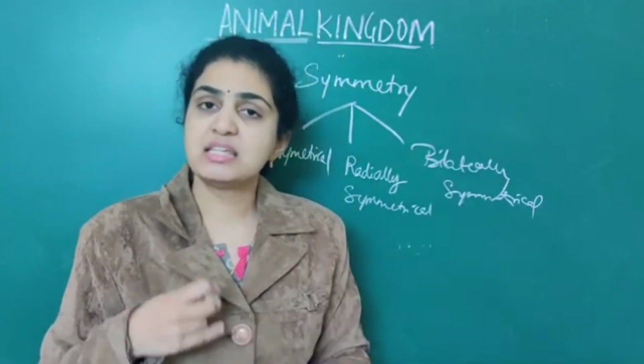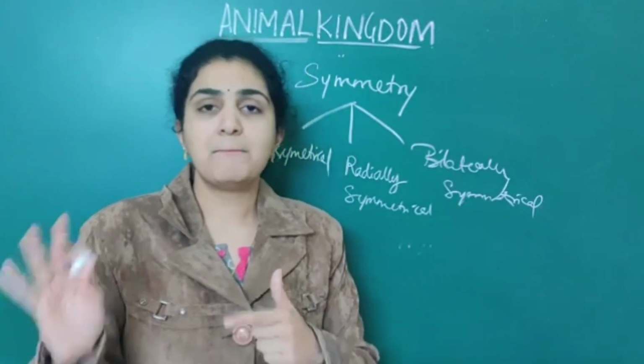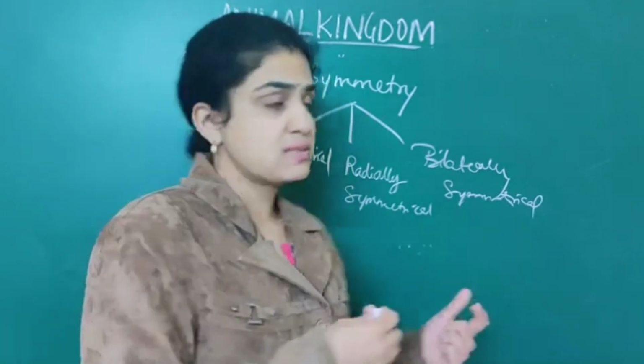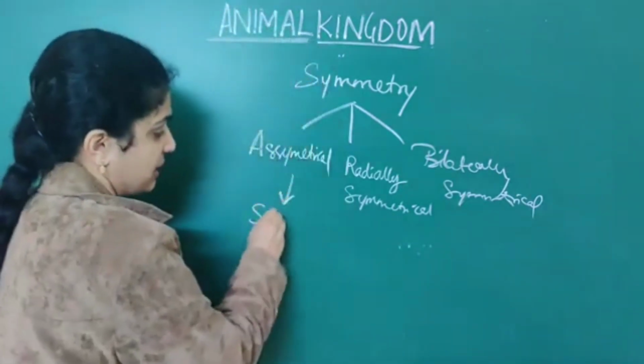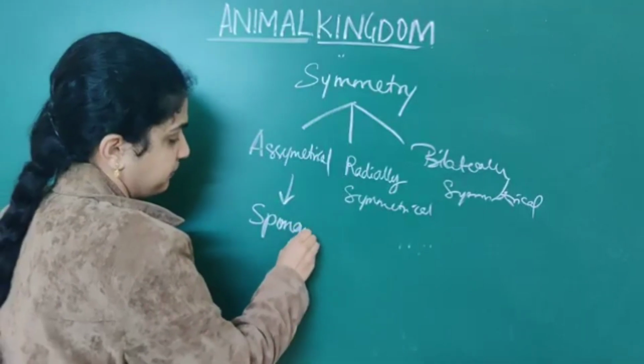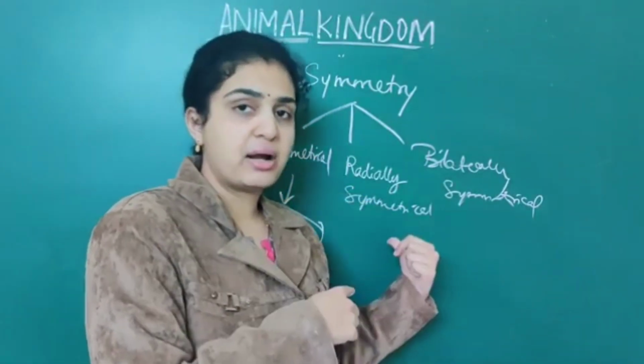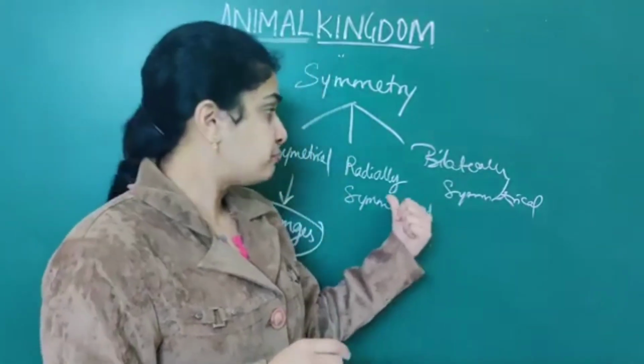What are the examples of these asymmetrical animals? Again, they come in an order. The first one is related to sponges. So sponges are asymmetrical animals. Sponges, the first classification, come under asymmetrical animals.